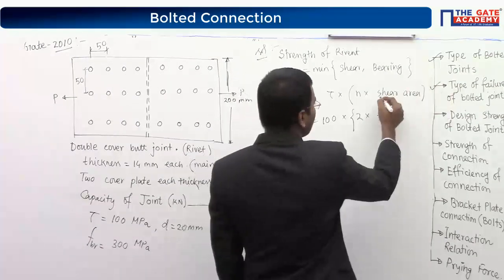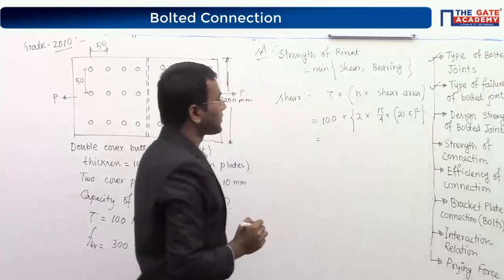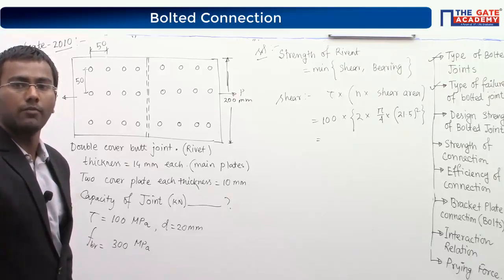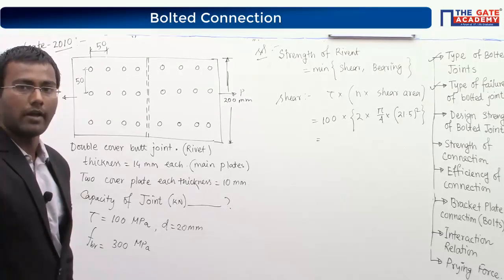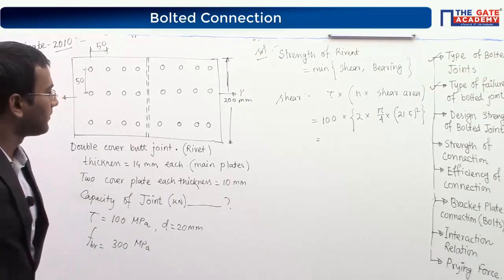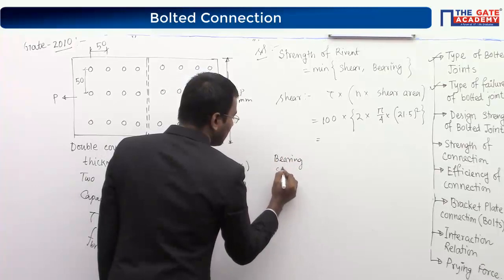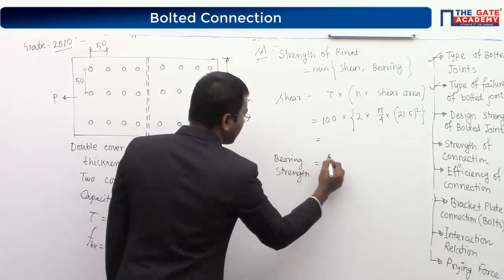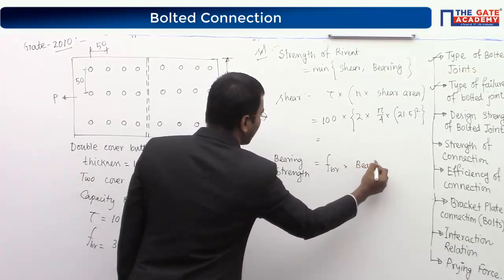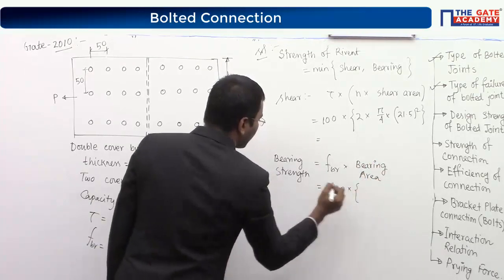So diameter is 20, so the hole diameter will be 21.5, whole squared. So I can find out the shear strength. Number of shear planes, 2, multiplied by pi by 4 into d_h squared, where d_h is nothing but 21.5 for the rivet. So next is your bearing strength. Bearing strength is bearing stress F bearing multiplied by bearing area, or you can also say contact area. So F bearing 300 multiplied by the contact area.